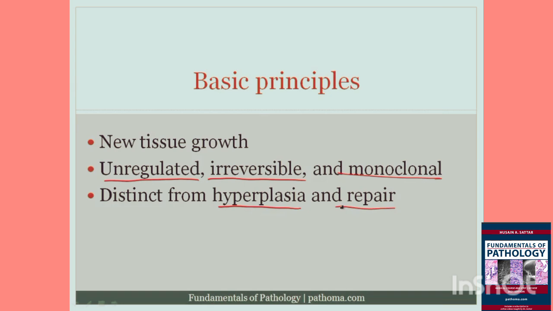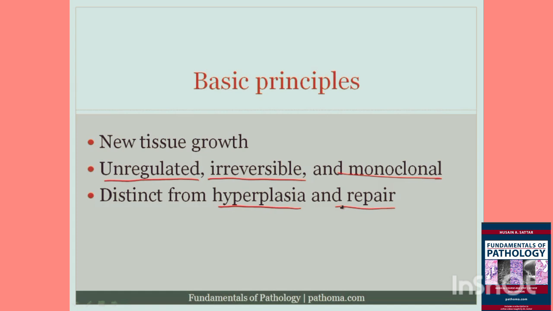Just as an example, hyperplasia, as you'll recall, occurs when there is an increase in stress on an organ. For example, when a woman becomes pregnant, the smooth muscle of the uterine wall undergoes hyperplasia. However, hyperplasia is regulated by the physiology of the pregnancy. It's reversible. When the woman delivers, her uterus will shrink back down to normal size. And it's polyclonal. By polyclonal, we mean that multiple cells produce daughter cells, which subsequently results in the hyperplasia. Whereas cancer is monoclonal.